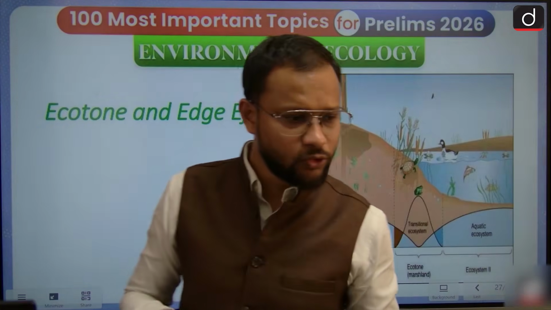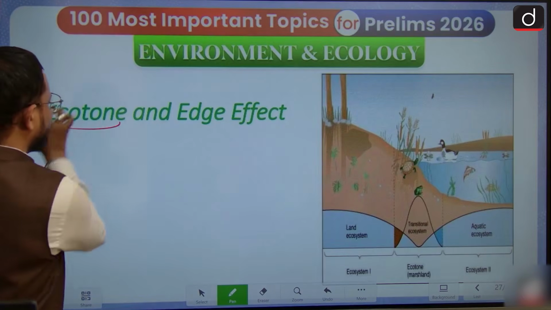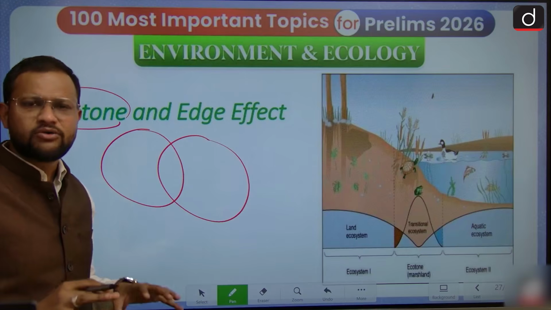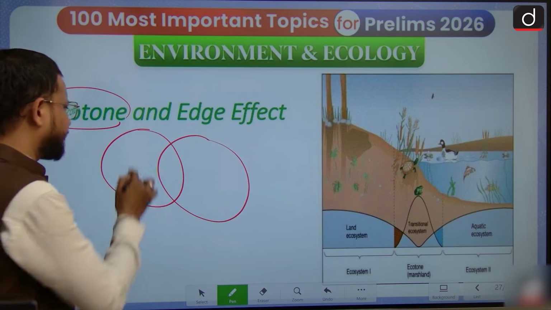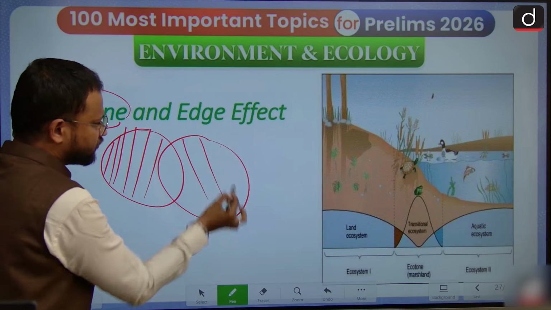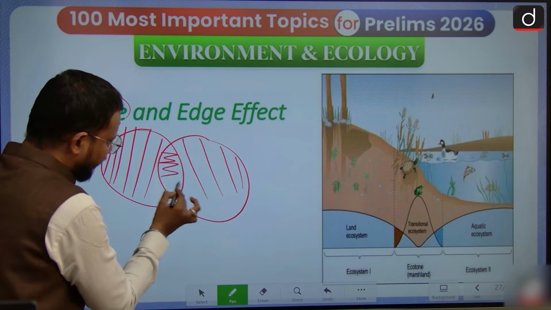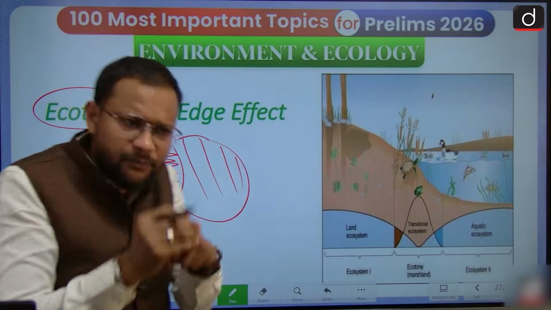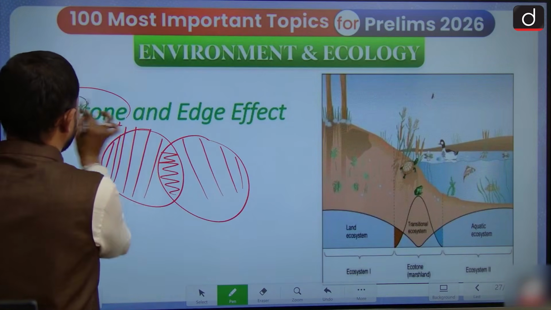Then ecotone and edge effect. See, for ecosystems, guys, there are no clearly defined boundaries. So what happens is, whenever two ecosystems are overlapping, there forms an overlapping zone or intersecting zone, and that particular zone is known as ecotone.